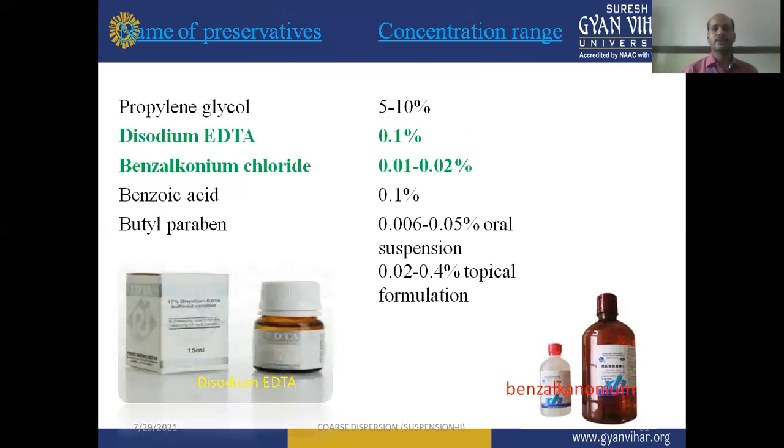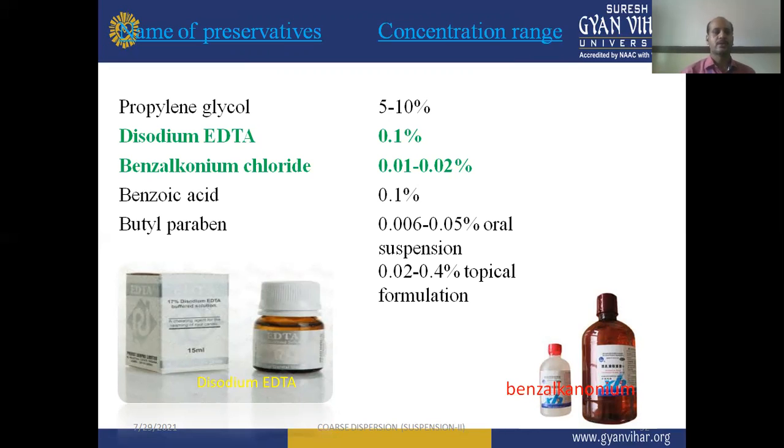So we have to use external chemicals in terms of preservatives. They can preserve and stabilize our suspension. Some commonly used preservatives with the concentration range are given in this PPT. An example is propylene glycol, with a concentration range of 5 to 10%.